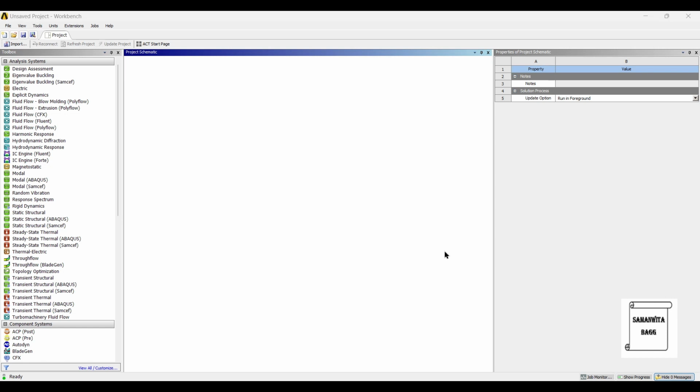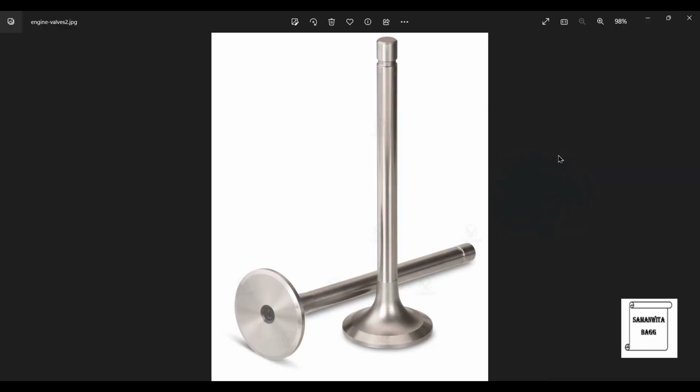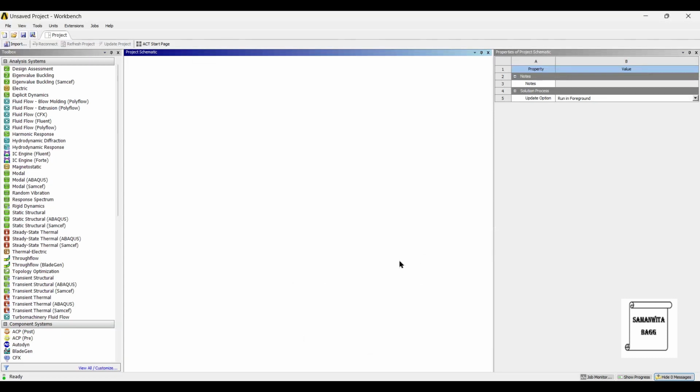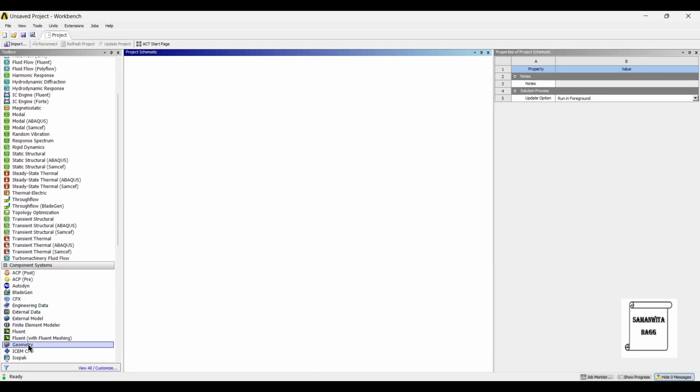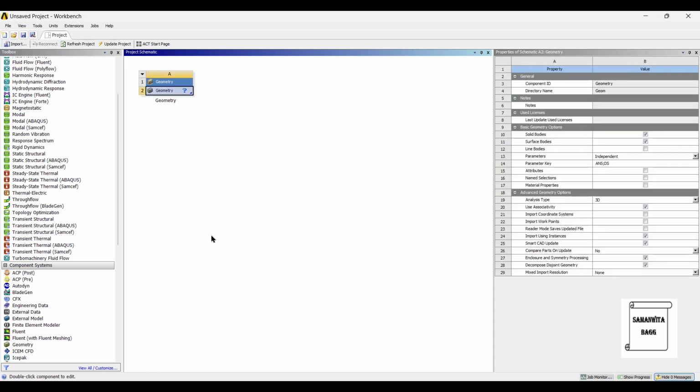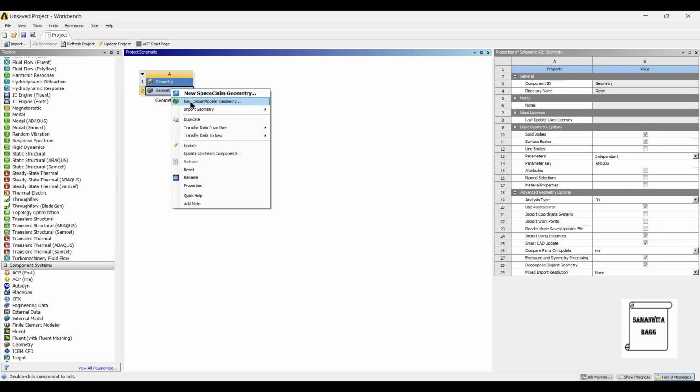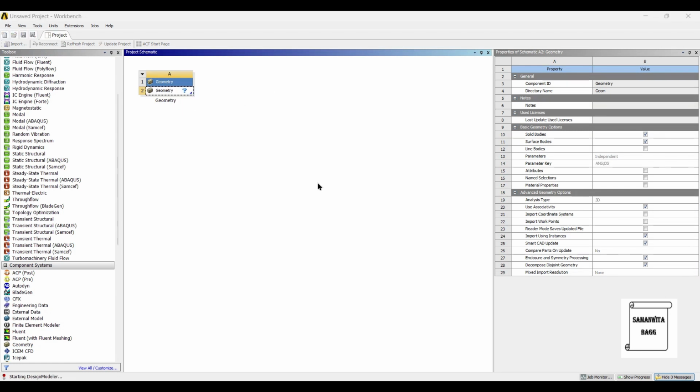In this session, we are going to design an exhaust valve of an IC engine. This is how the exhaust valve looks like. So we will design this using design modeler of ANSYS Workbench. We will start by double clicking on geometry. Next, I'll right click on geometry, new design modeler geometry.